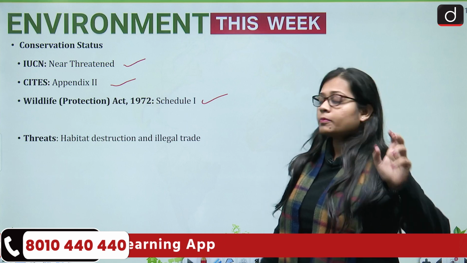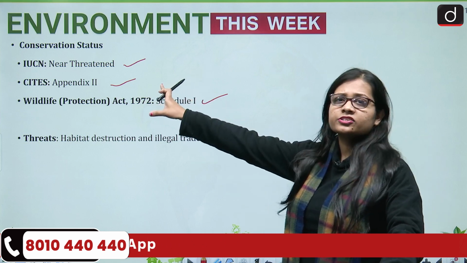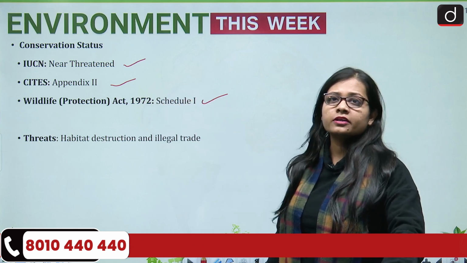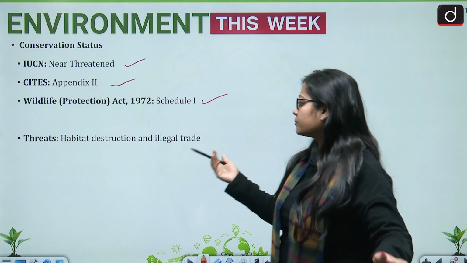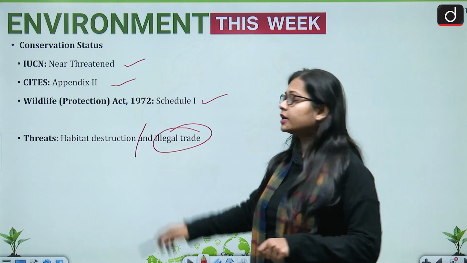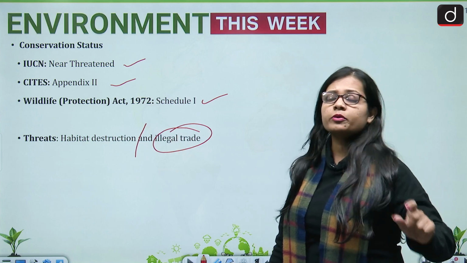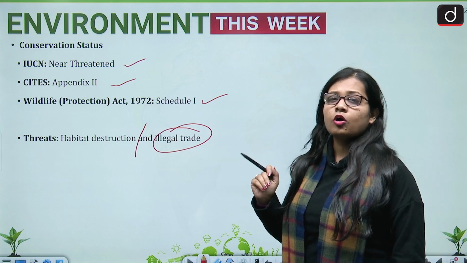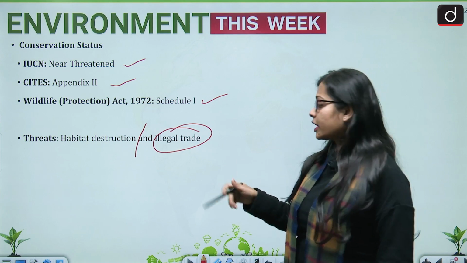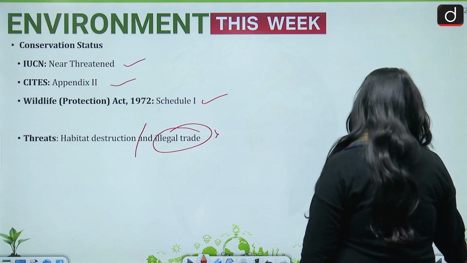And threats, if we talk about, so they are near threatened in nature. So, the numbers of the Indian python are not at risk. The threats can be habitat destruction and illegal trade. Now, illegal trade is one of the major issues with regard to the population or the sustainability of pythons. So, that needs to be stopped.